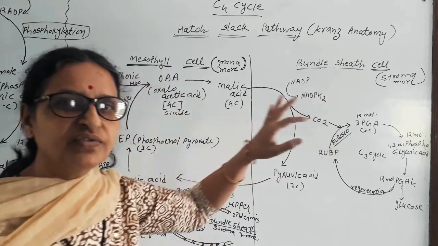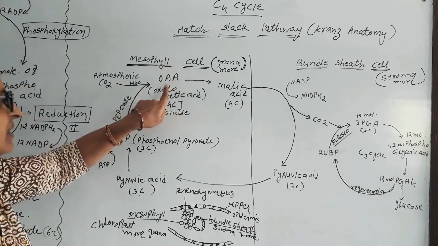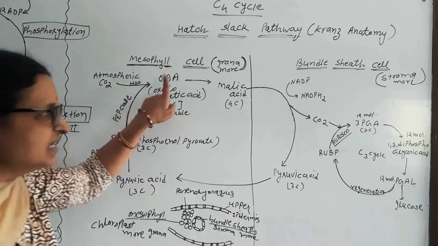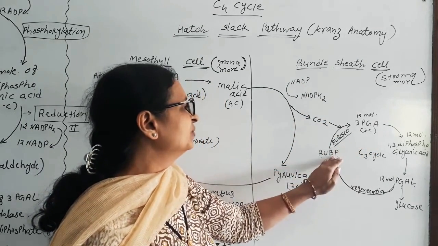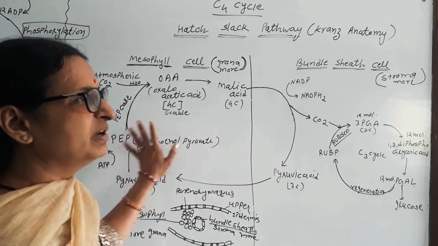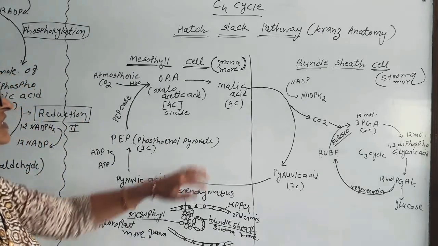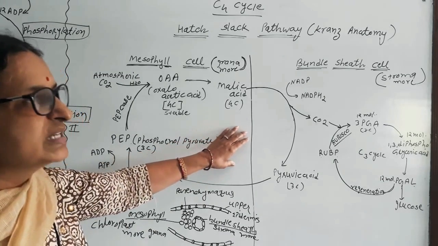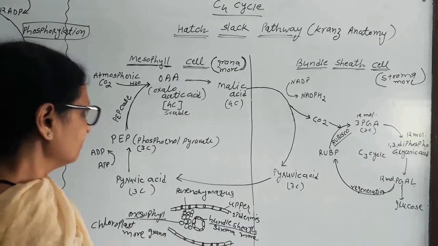So fixation of carbon dioxide takes place two times. First in mesophyll by oxaloacetic acid and second in bundle sheath cell by RuBP into PGA. So two times carbon fixation occurs in monocotyledon plant. This is called C4 cycle, found in the monocotyledon plant.